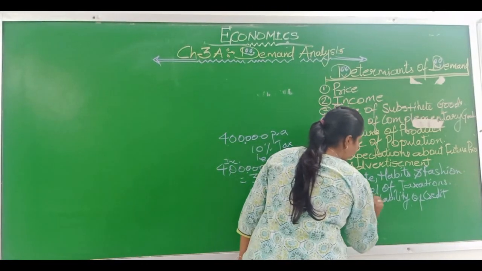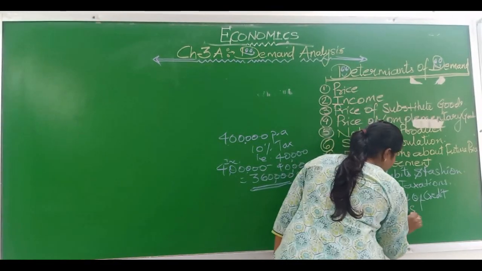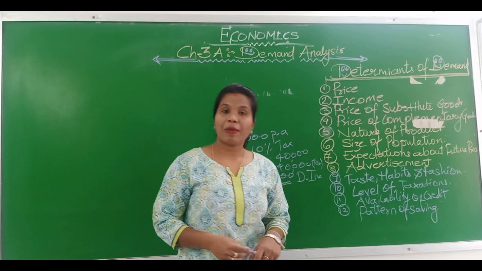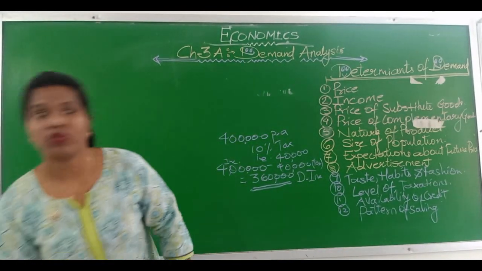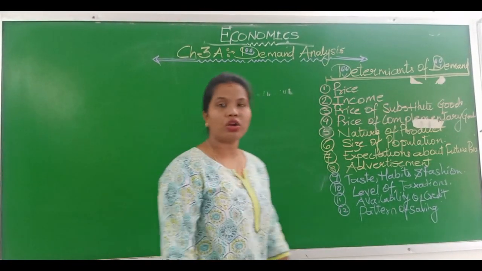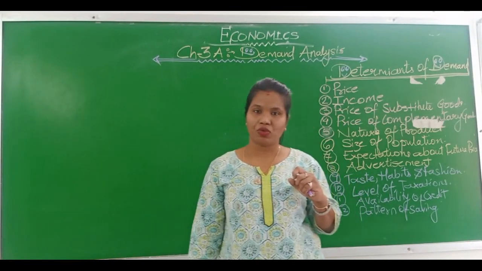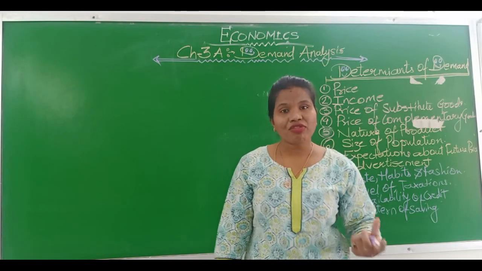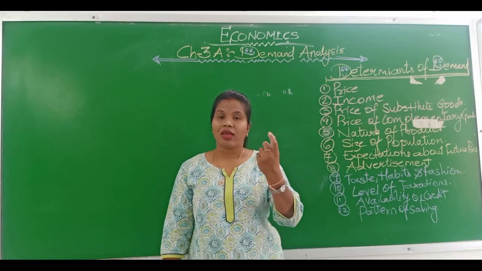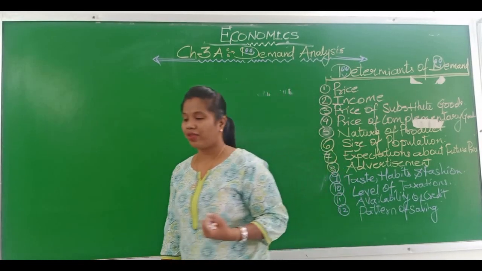Then, pattern of saving. If the person is wishing to save money for his future plans, for his old age, automatically his purchasing power will reduce because he is interested in saving the money for the future. So it will automatically affect demand.